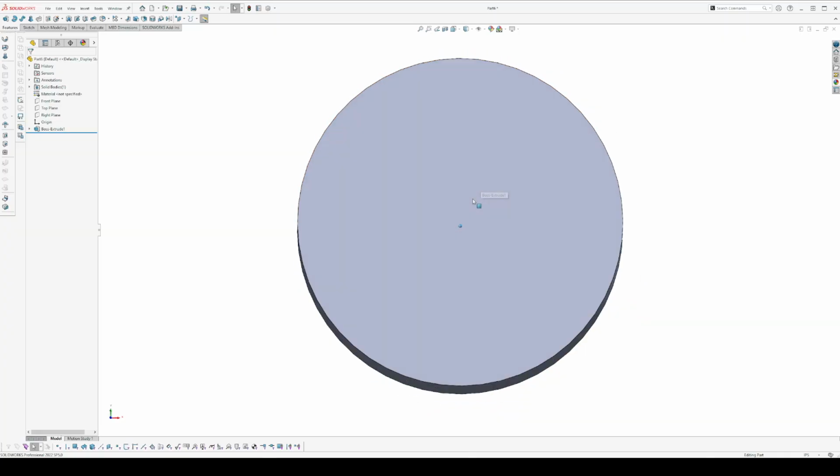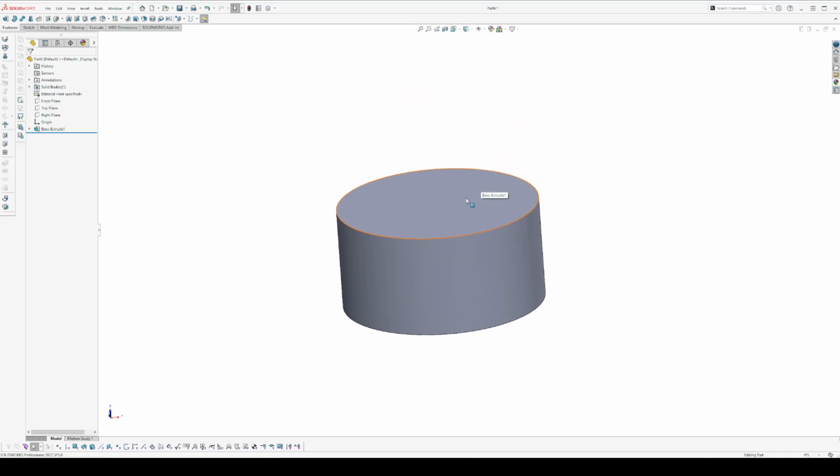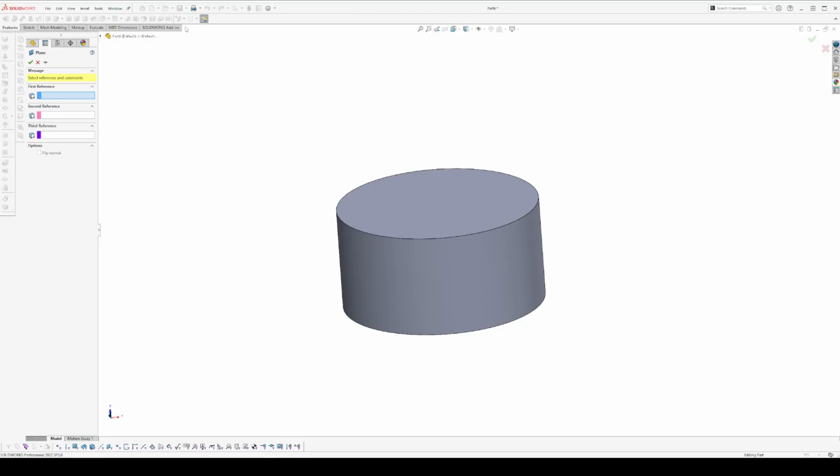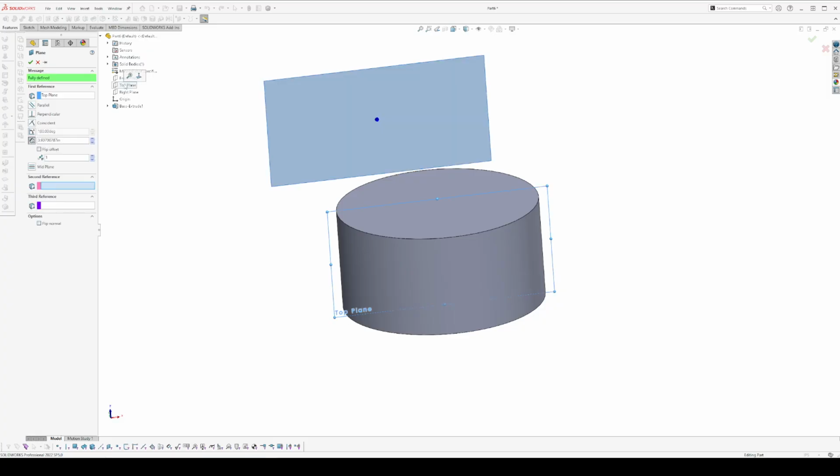To do that, I'll bring the cylinder into the front view. I'm going to draw a reference plane. My first reference for the reference plane will be the top plane. So I have the front view of the written text.